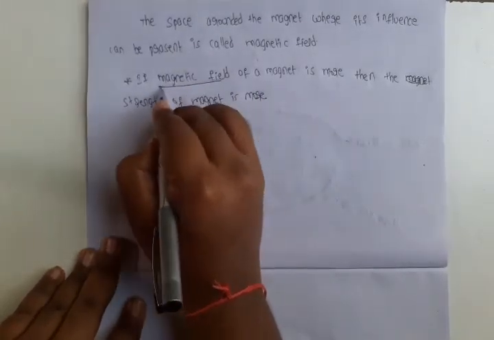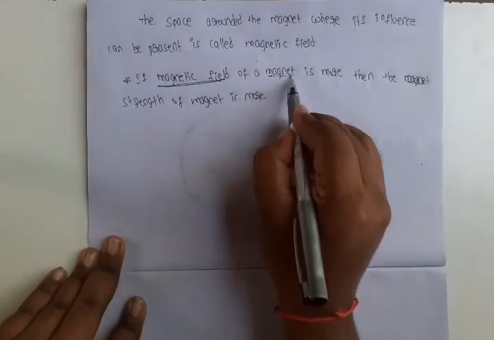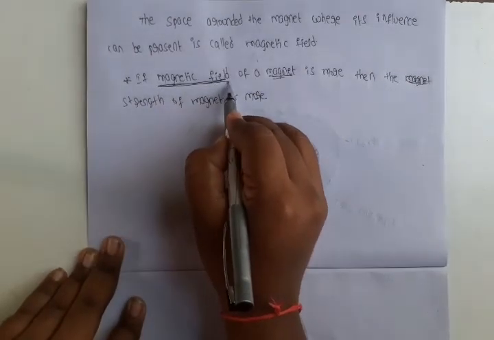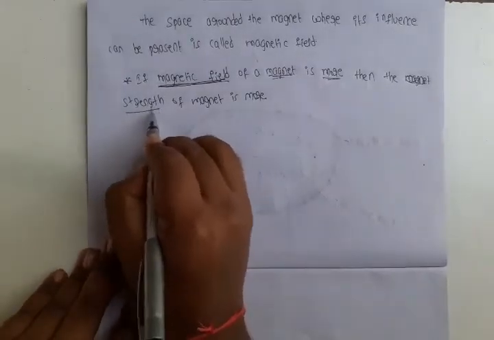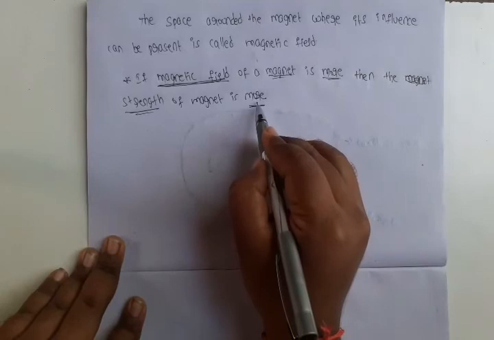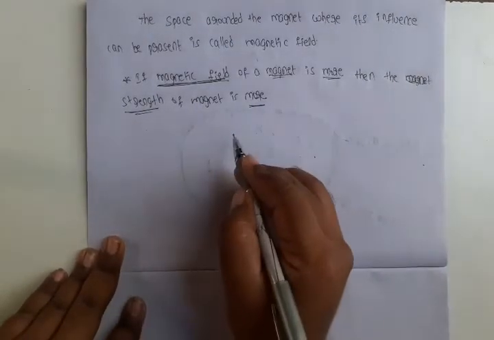What happened here? Magnetic field is more. Suppose I am taking one magnet that has more magnetic field strength. The strength of the magnet, meaning power of the magnet, is also more. Power of the magnet means its attraction of the particles.